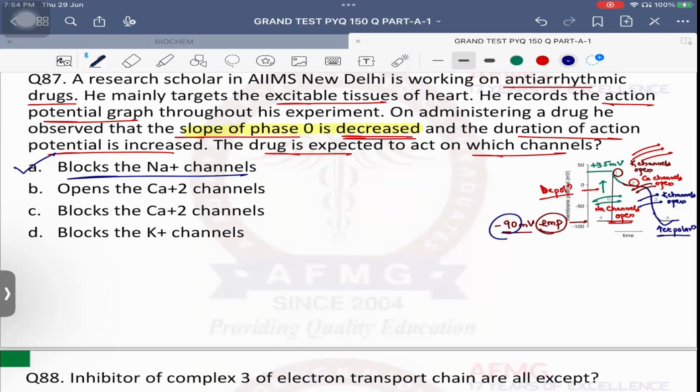Longest acting antiarrhythmic drug, amiodarone. Shortest acting antiarrhythmic drug, adenosine. Adenosine is the drug of choice for PSVT. Amiodarone is the drug of choice for chemical cardioversion usually.